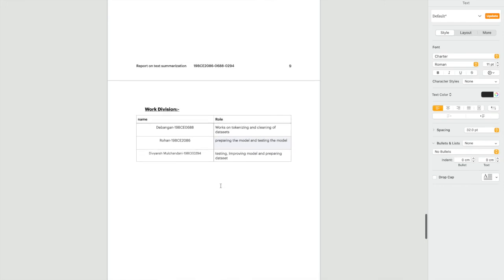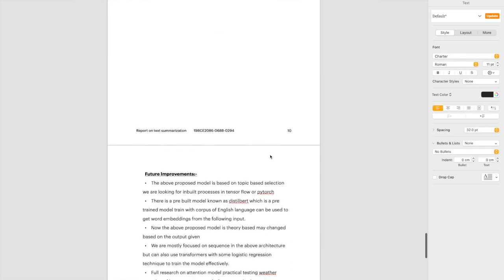So we are a team of 3 and we have divided our work. My work is preparing the model and testing the model, Debangan is working on tokenizing and cleaning the data sets, and Divyansh is testing, improvising models and preparing the data sets. Preparing the data sets is important. We have to collect the data sets from some particular source.